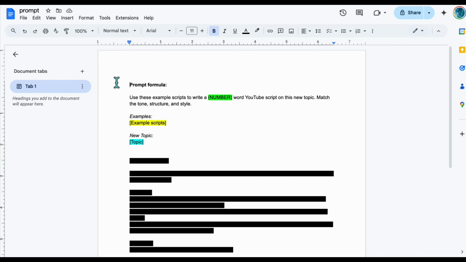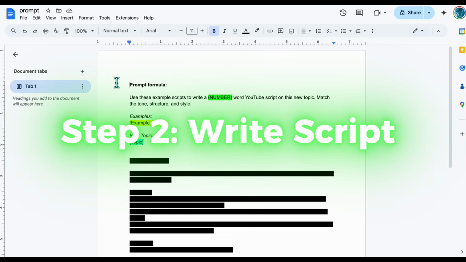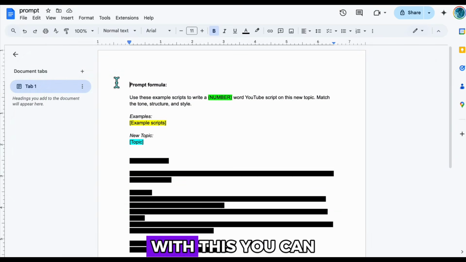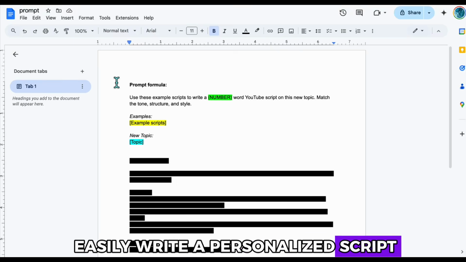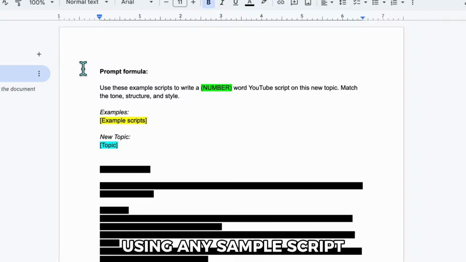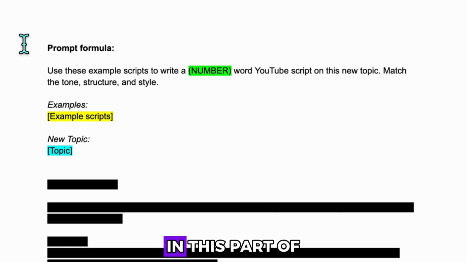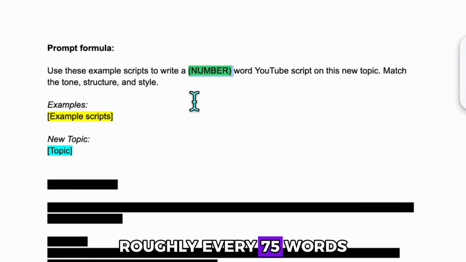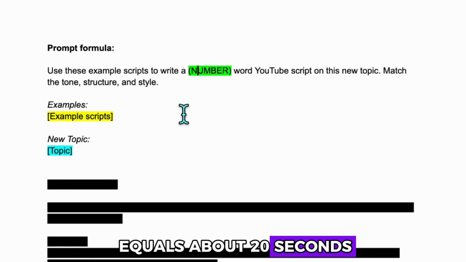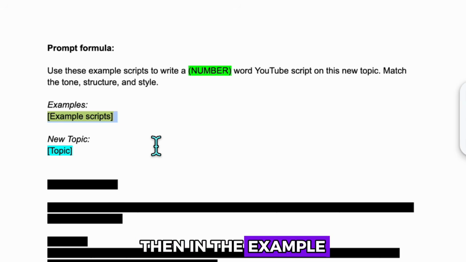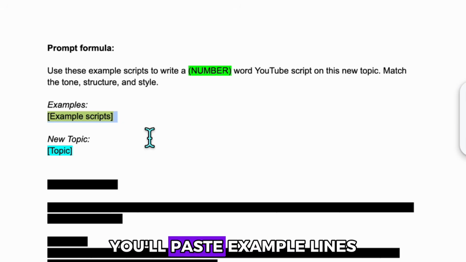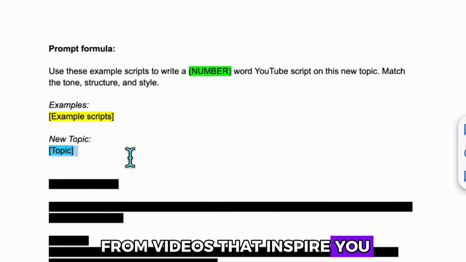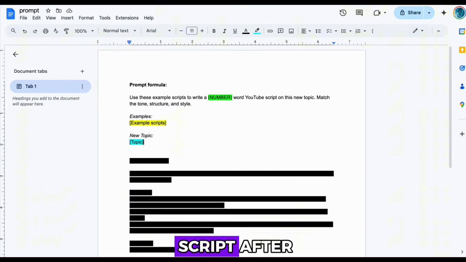As the second step, we're going to create our script. I've prepared a prompt formula for you to use. With this, you can easily write a personalized script on any topic you want, using any sample script as a reference. In this part of the script, we write how many words we want. Roughly every 75 words equals about 20 seconds of video. Then, in the examples section of the prompt, you'll paste example lines from videos that inspire you, like the video you want to model your script after.